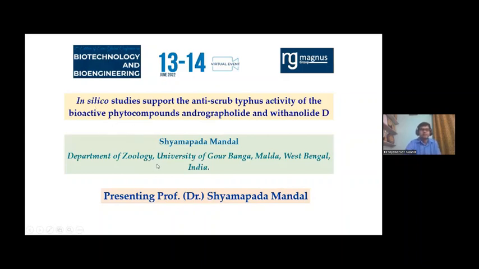And this is an approach for finding some alternative compounds which are plant-based, and we have utilized Andrographolide and Withanolide D. This is available from Kalmegh, that means Andrographis paniculata, the first one, Andrographolide, and Withanolide D is from the Ashwagandha plant, Withania somnifera. And we have targeted a protein of the bacteria Orientia tsutsugamushi, which is known as Orientia tsutsugamushi deubiquitinase.